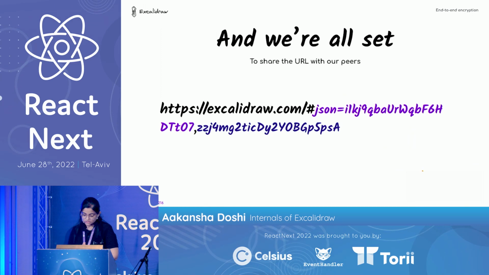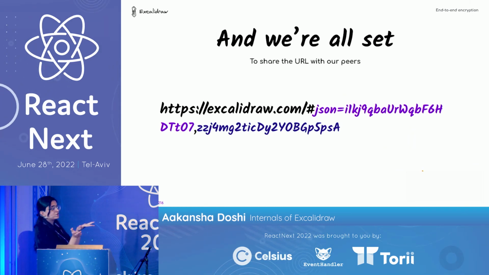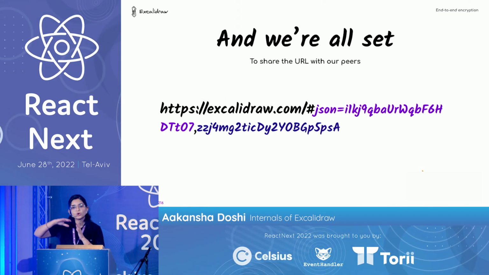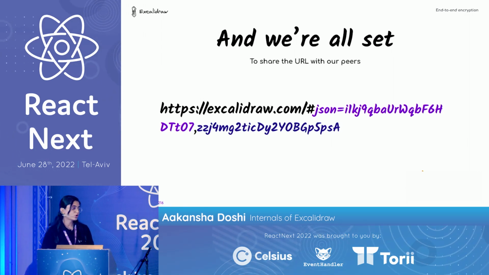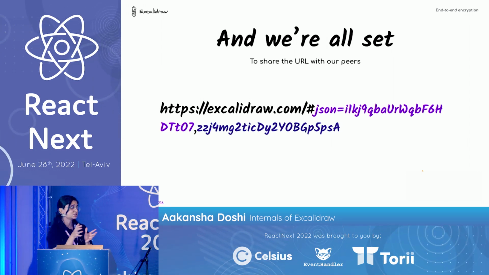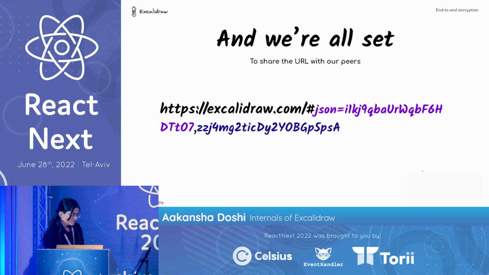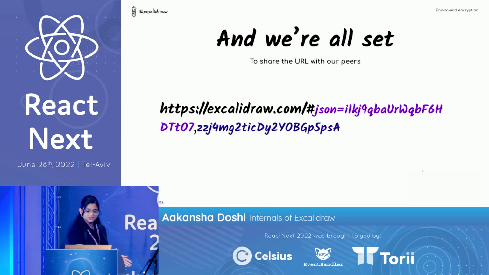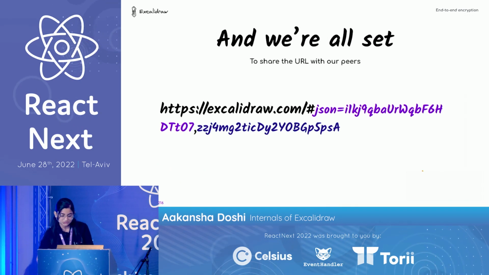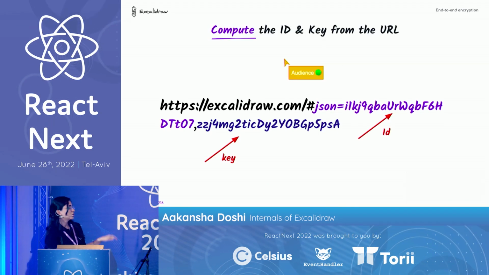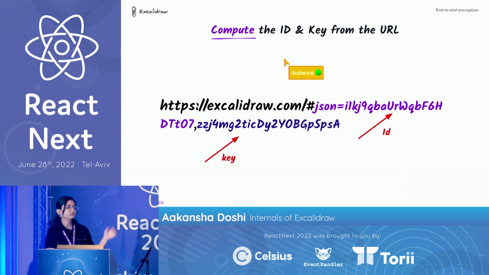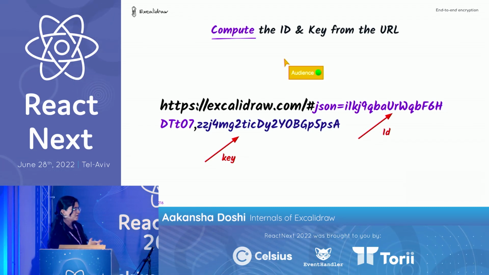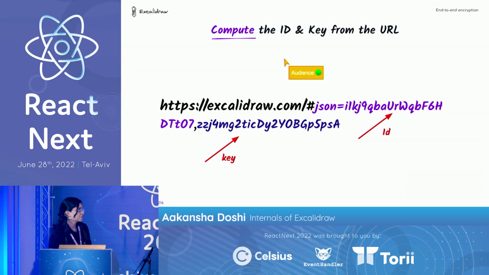Great. So now we discussed what is happening on the sender's end. The sender has successfully generated the URL and shared it with the receiver. So now what is going to happen on the receiver's end? What will happen when the receiver opens the link in the browser? Well, you can actually guess now that it's going to be the reverse of all the processes which just happened on the sender's end. Let's have a quick look at what the receiver actually does. So the first step is just extracting the scene ID and the key from the URL, which is right in front of you. That's straightforward. So you get the scene ID and you get the encryption key from the URL.